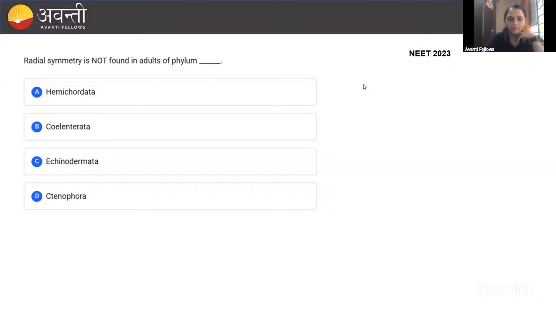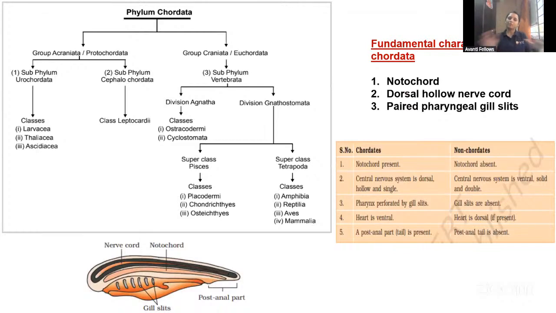Yes, guys. Let us go to the answer. Very good. Right, radial symmetry is not found in the phylum Hemichordata. Hemichordata has bilateral symmetry. Then coming to Coelenterata, Echinodermata and Ctenophora, those all have radial symmetry only. In Echinodermata, only the larva has bilateral symmetry. Right. Okay. Fine, guys. Now we completed the non-chordata. I think you're familiar with the non-chordata now.